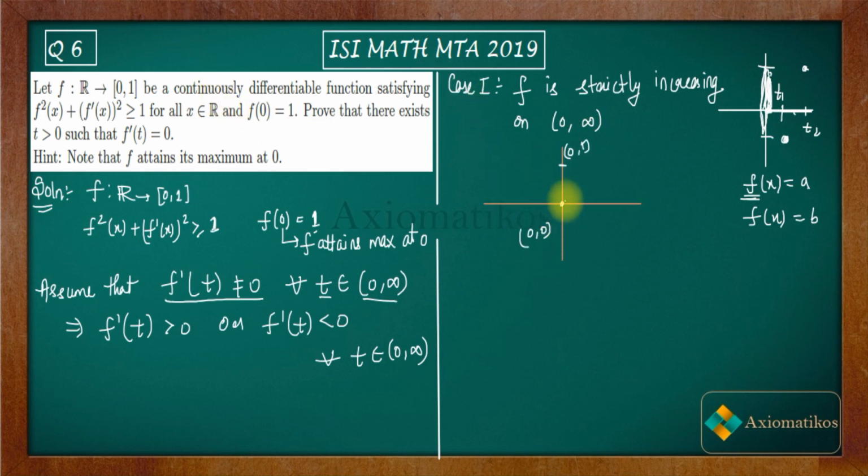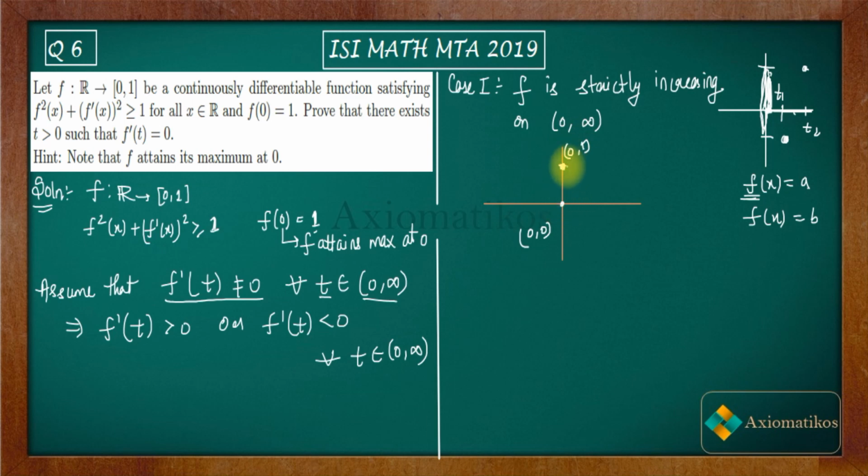Now see, you are given that f will attain its maximum at 0. That means f of 0 is 1. So you have this point, f of 0 is equal to 1, in your range set. Now what you are saying is that after this 0, in the domain 0 to infinity open interval, your function is strictly increasing. Do you think it can happen? No, it cannot happen, because this will contradict your condition that f of 0 is 1.